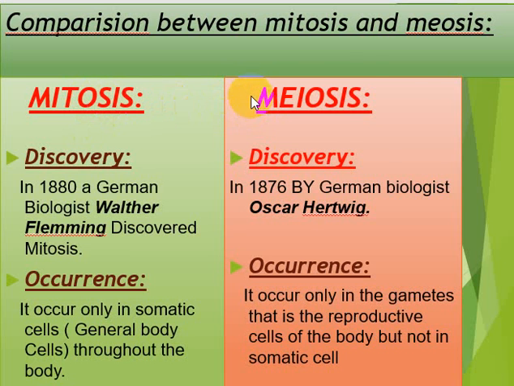On the other hand, meiosis occurs only in the reproductive cells, or germ cells, or gametes, but not in other body cells. So this is the basic difference of occurrence. Mitosis occurs in somatic cells throughout the body, and on the other hand, meiosis occurs in the gametes, which are the reproductive cells, but not in somatic cells.